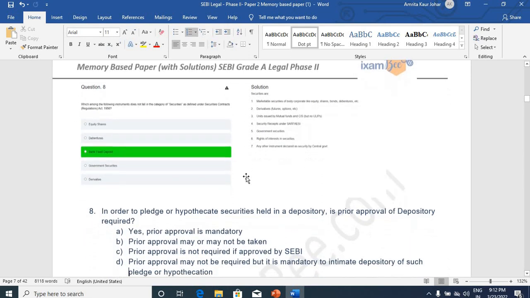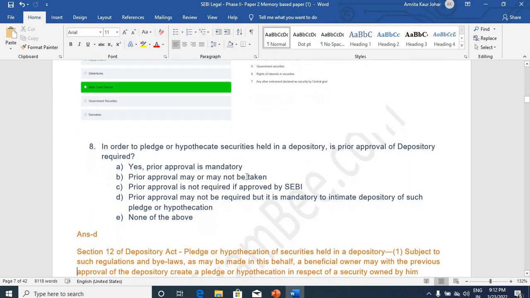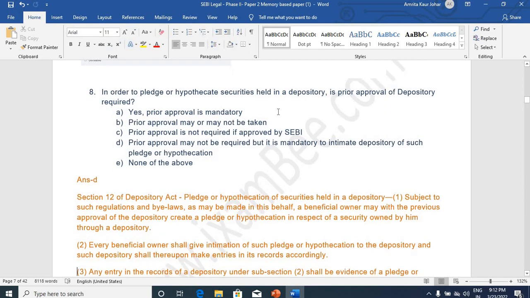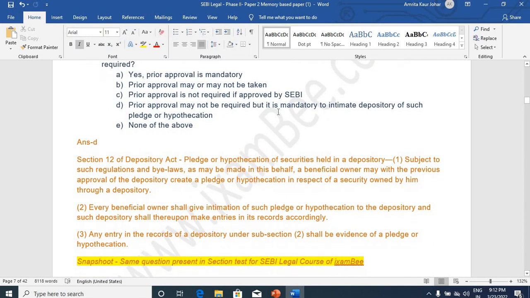In order to pledge or hypothecate securities that are held in a depository, is prior approval of the depository required or not? This was the question that was asked. This was picked from Section 12 of the Depositories Act, and the answer is prior approval is not required, but it is mandatory to intimate the depository of such pledge or hypothecation, though approval is not required. This is also a direct question we can say.